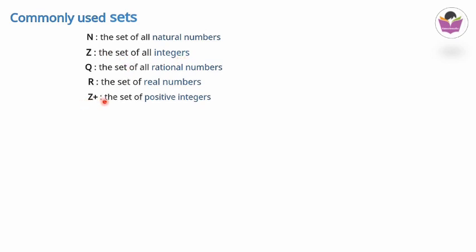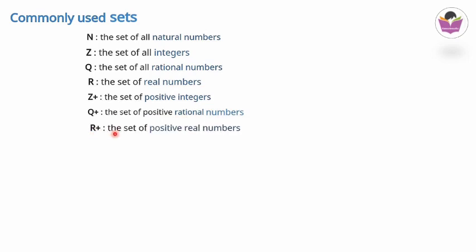Z plus stands for the set of all positive integers, and Z minus stands for the set of all negative integers. If Q plus is given to you, then we have to identify that Q plus stands for the set of positive rational numbers, and R plus stands for the set of positive real numbers.